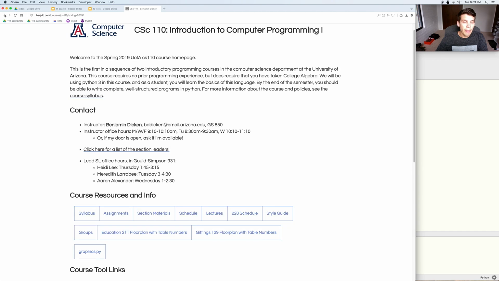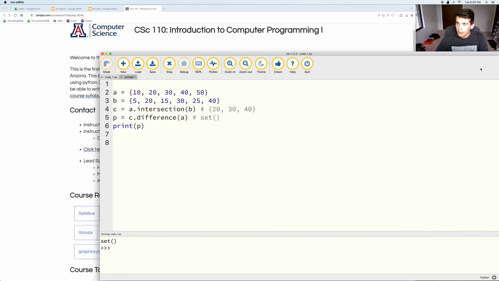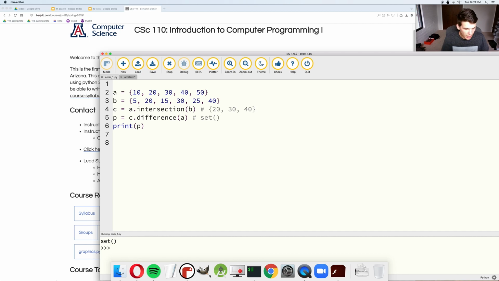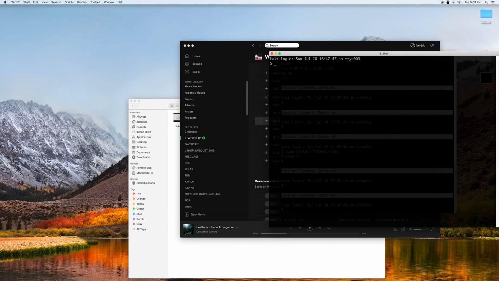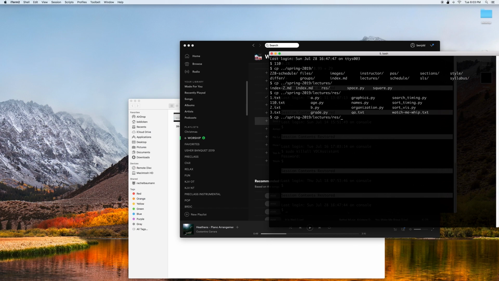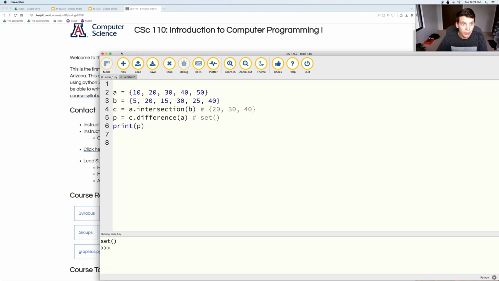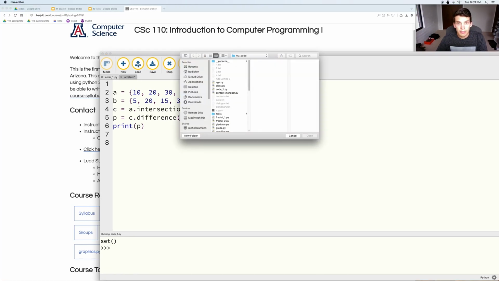Give me a minute here. All right, so I copied over a program called search timing. Let me see if I can open this up here.